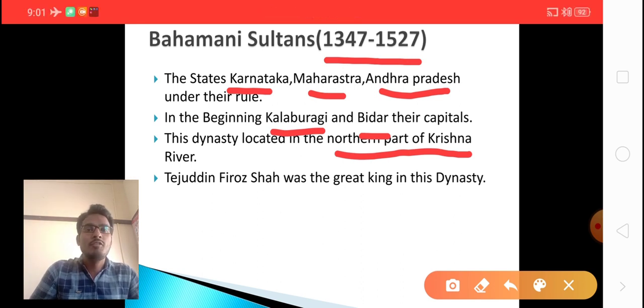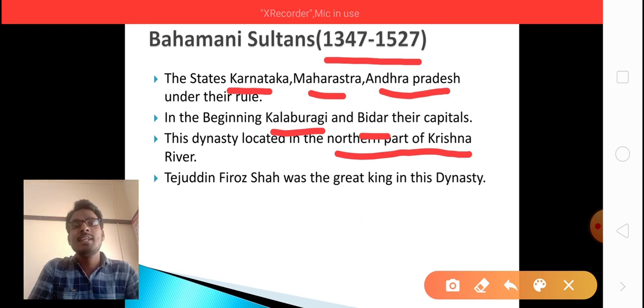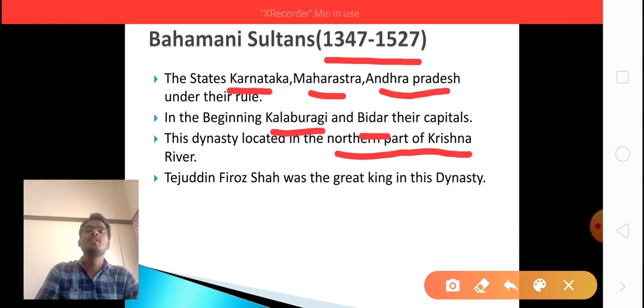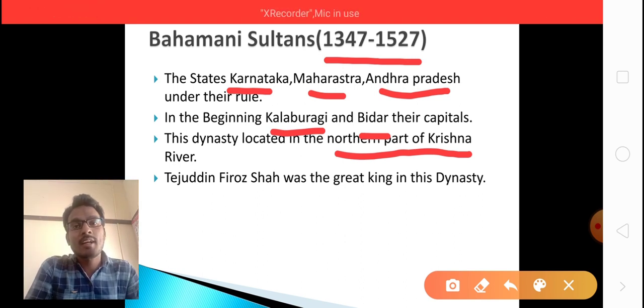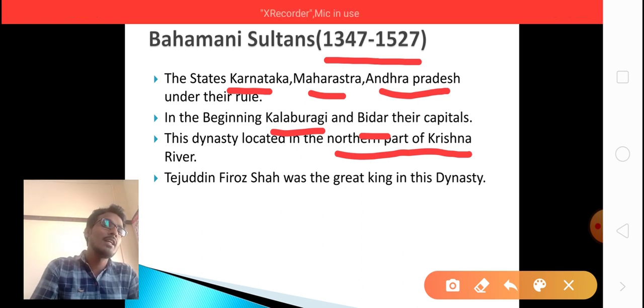There is no confusion. The states under the control of Bahmani sultans are at present Karnataka, Andhra Pradesh and Maharashtra. Their capitals were Kalaburgi and Bidar. This dynasty was located north of the Krishna river and Tungabhadra river.